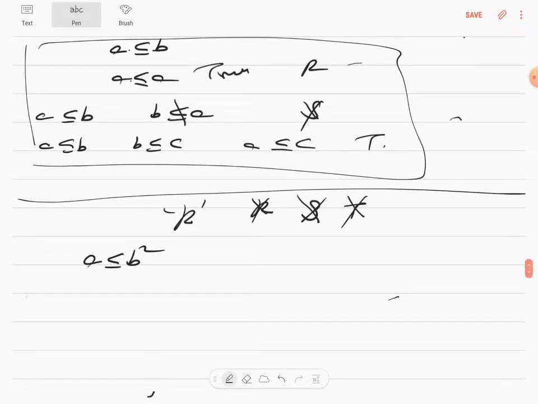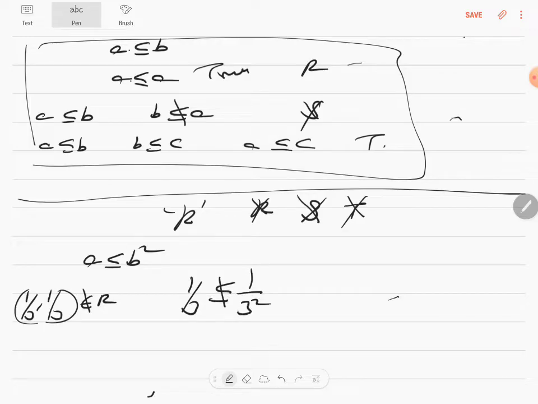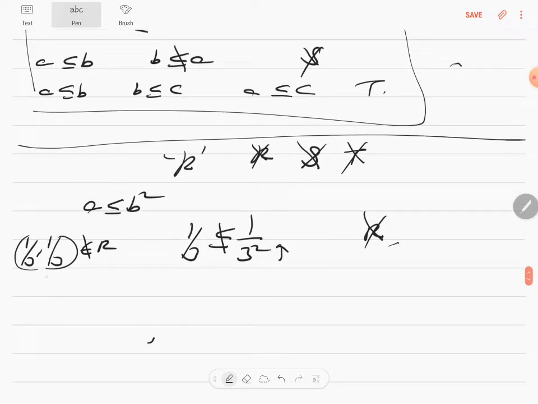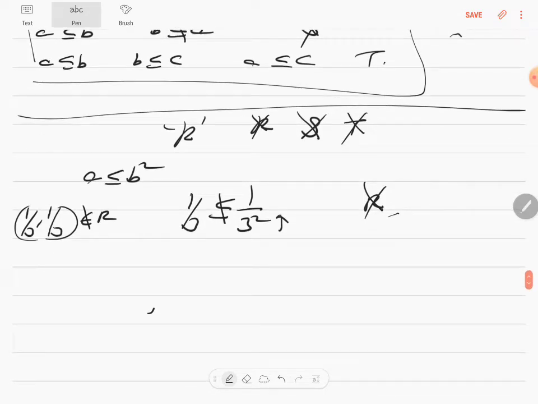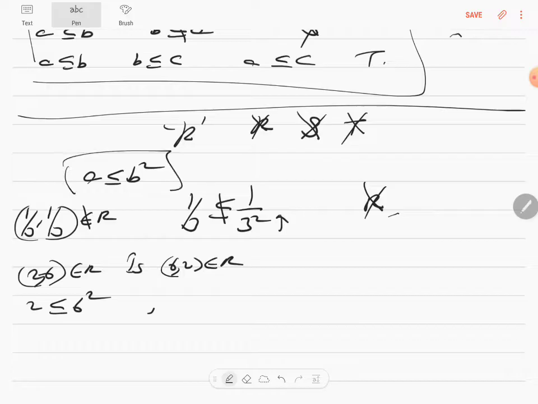So this question will be asked exactly like this, and I want children to remember the examples that I am saying. So (1/3, 1/3) will not be an element of R. Why? Because 1/3 is not lesser than or equal to (1/3) square. The moment 1/9 is a smaller number. So therefore it's not reflexive. Proved. So what's the example? (1/3, 1/3). Next example: (2, 6) is an element of R. Is (6, 2) an element of R? Let's see. 2 is lesser than or equal to 6 square because the relationship is like that. And 6 is not lesser than or equal to 2 square. So it's not symmetric.